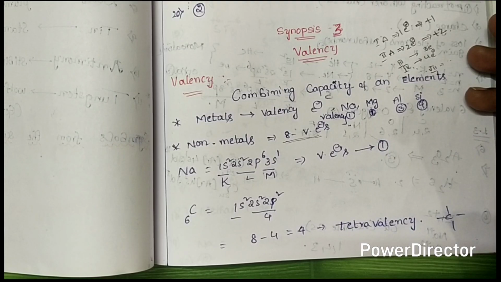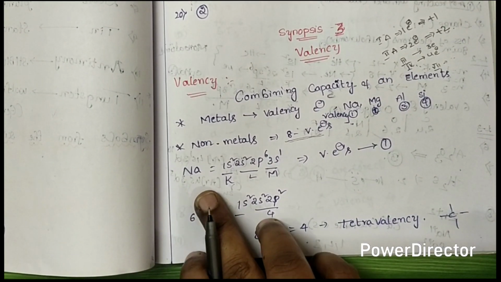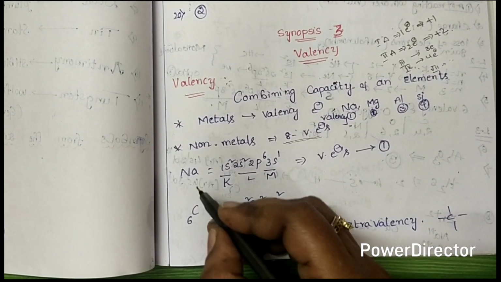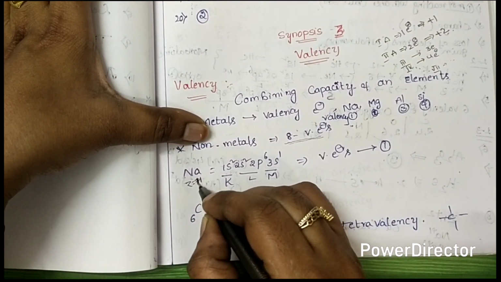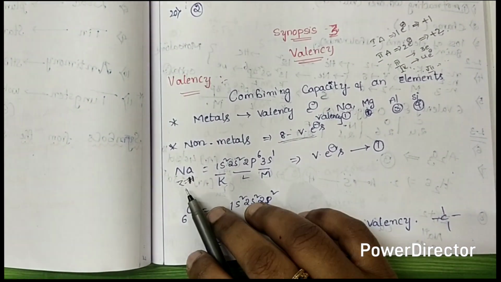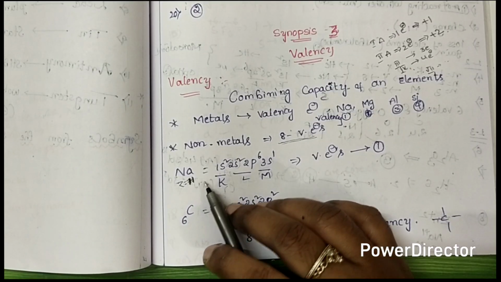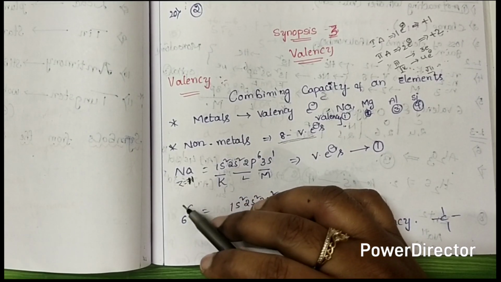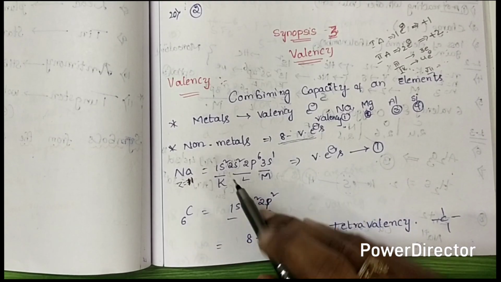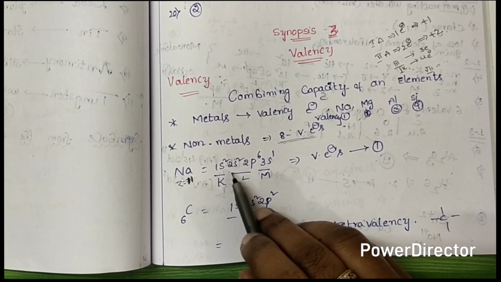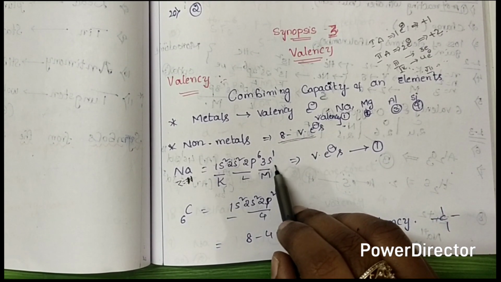For example, sodium. In the sodium atom, the atomic number Z equals 11. The atomic number of sodium is 11. The Z is the symbol of atomic number. Their configuration I write like this: 1s2, 2s2, 2p6, 3s2.